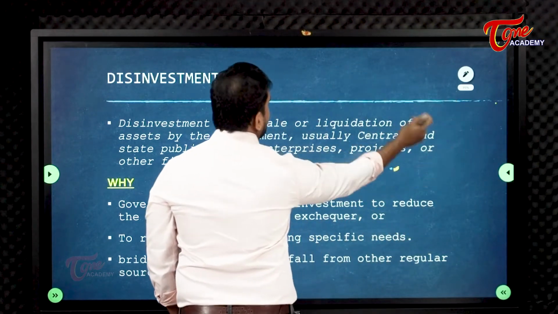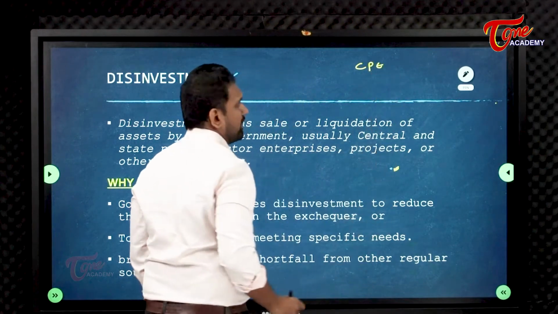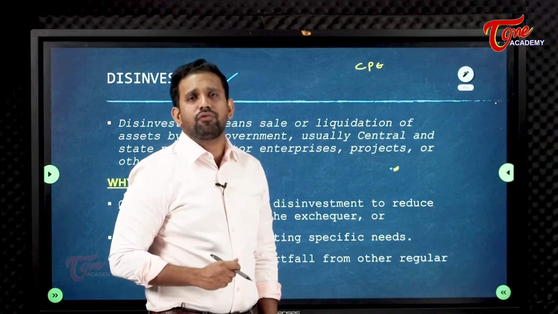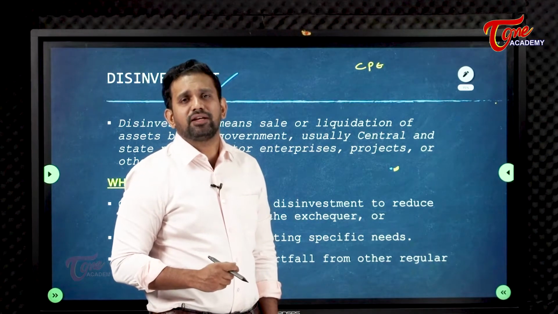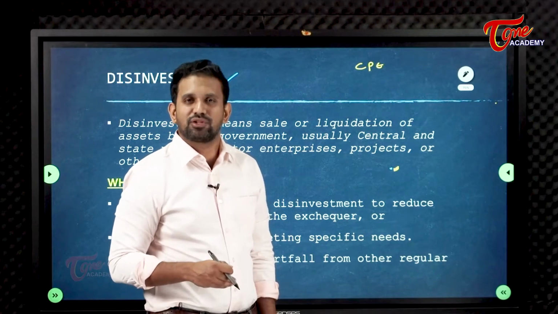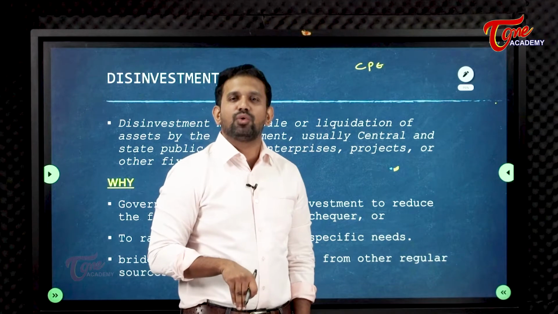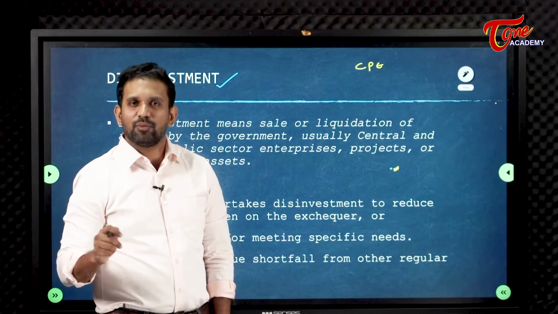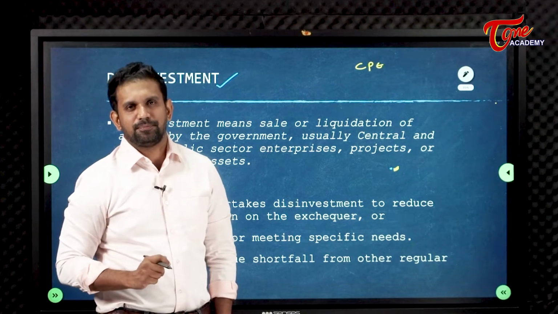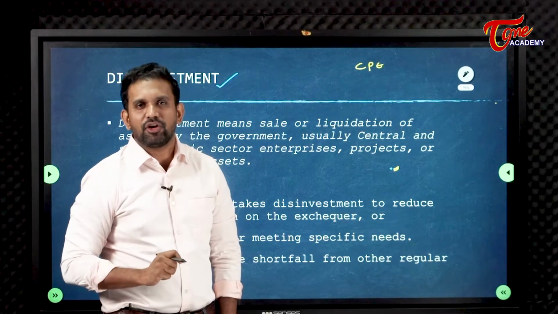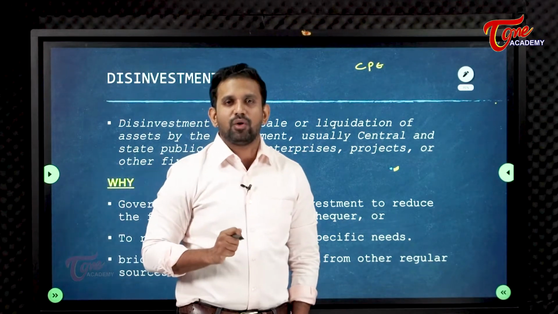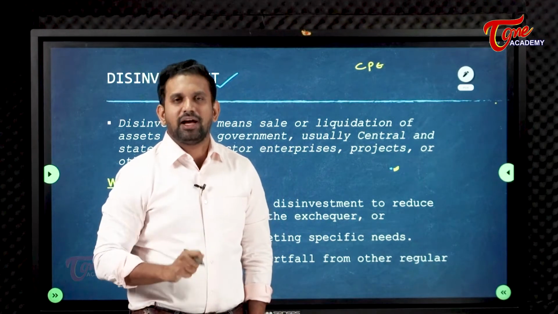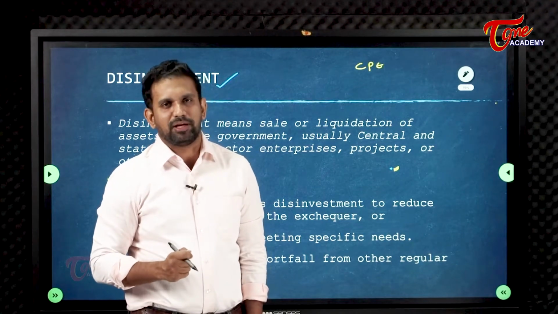The government also has a lot of central public sector enterprises. A lot of government companies are not performing well and are not able to make profits. That is the reason the government is looking for disinvestment, so that they can take out the ownership and get the money. Just like recently Air India, a government company, was sold to Tata. Who was the owner of that company? Government. Now what have they done? They have disinvested, taken their investment back from Air India, sold it to Tata, and Tata gave the money. Right or wrong?